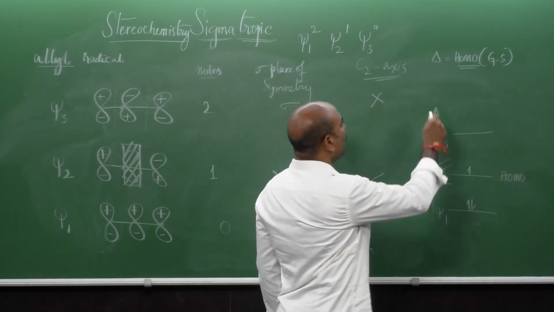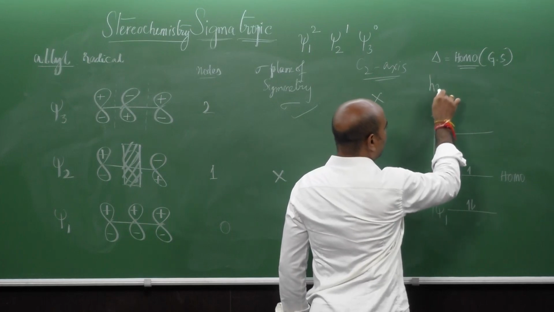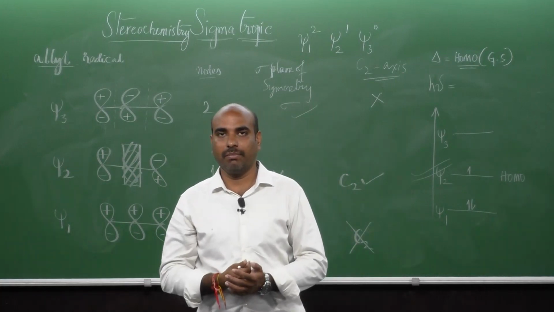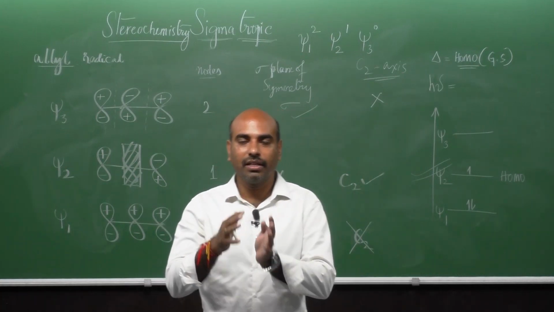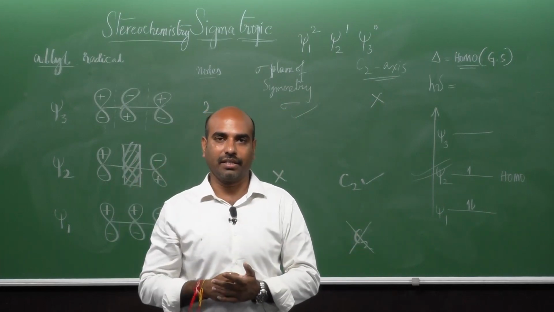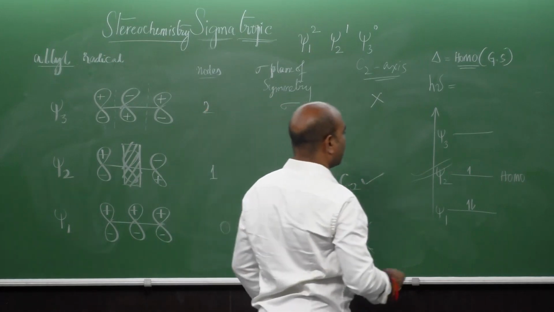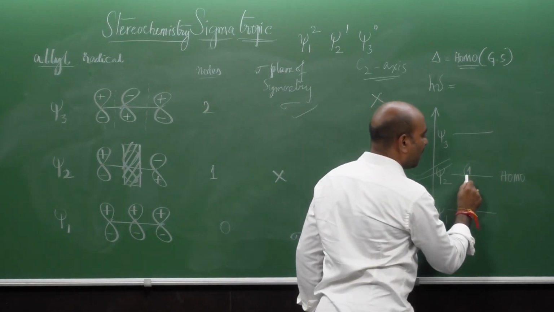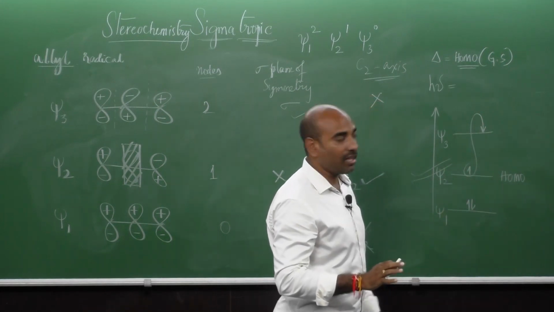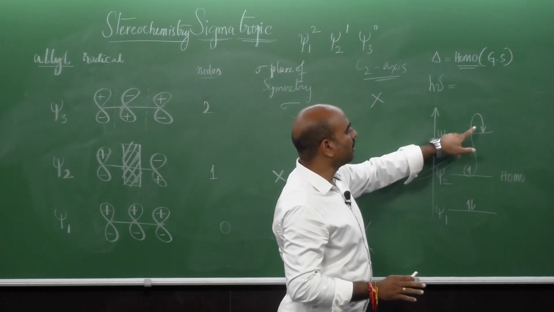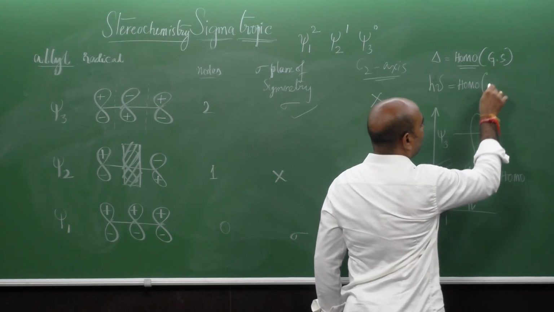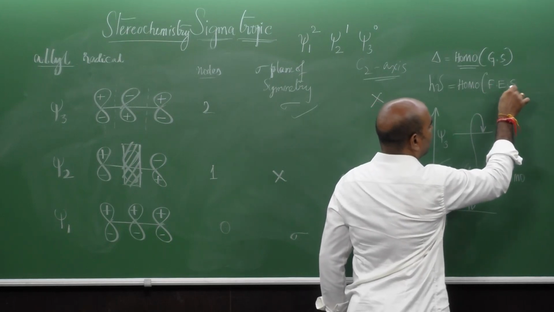If you move on to the photochemical conditions for the same system, what will happen? Photochemical condition means an electron from the ground state will move to the first excited state. After irradiation, it moves to the first excited state. So under photochemical condition, this electron has moved to psi 3. There is no more electron in psi 2, because you will be selecting the HOMO in the first excited state.